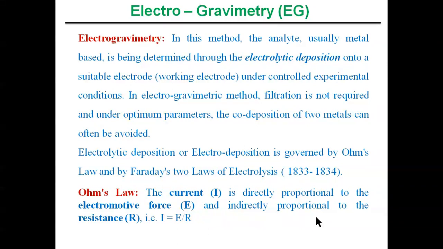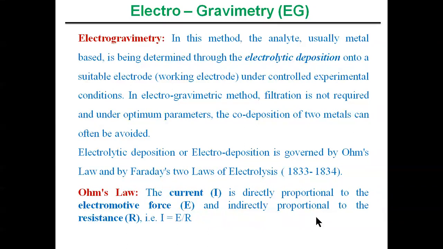After that we filter and do all the other steps in gravimetry, and later take the weight of the sample. In electrogravimetry, we just need to apply electrochemistry, applying either the current or the voltage.